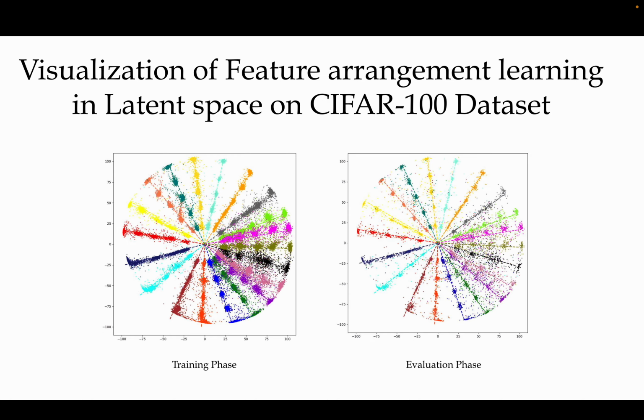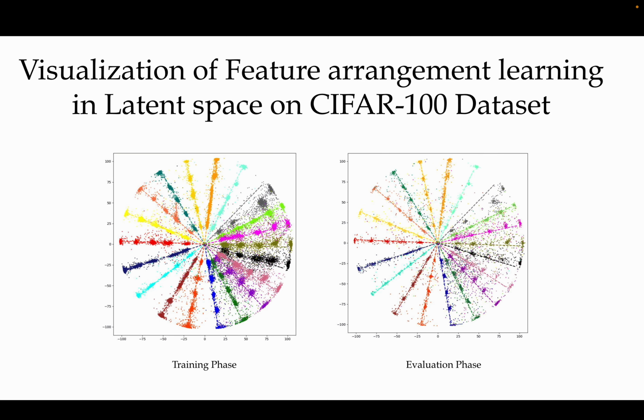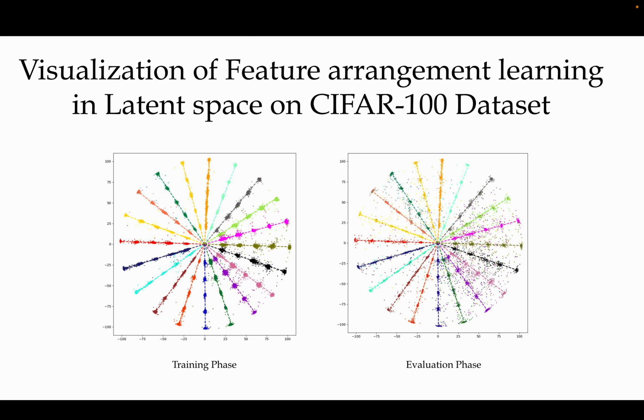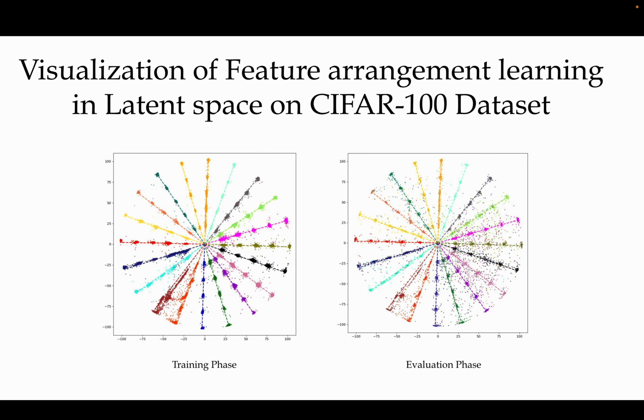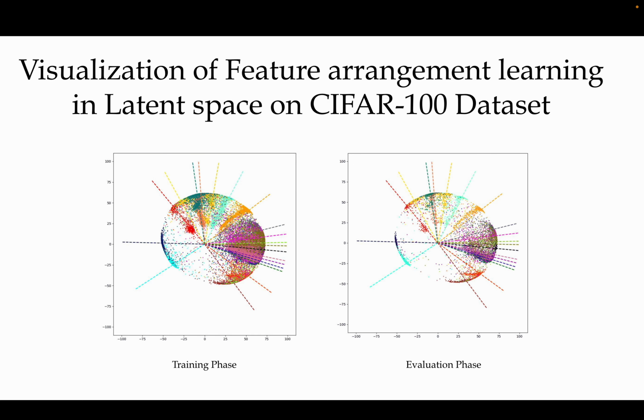This is the visualization of feature arrangement learning that happened in the latent space of the C400 dataset, which consists of 20 classes and 5 subclasses distributed in radial dimensions, and distinct classes are separated based on radial and angular dimensions.